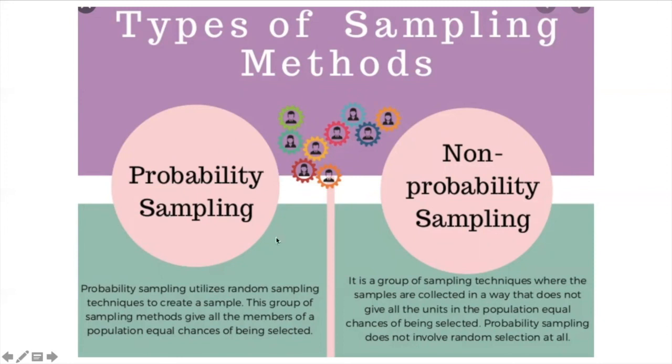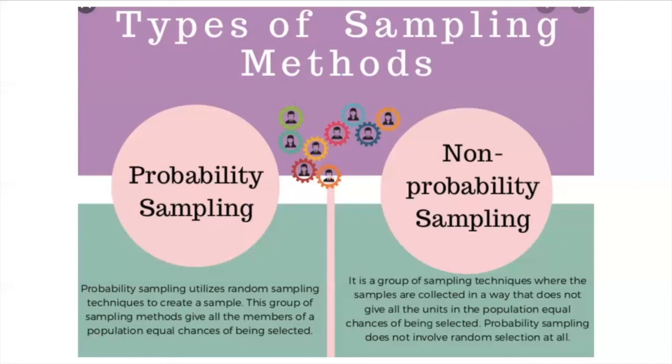Now you are all familiar with probability sampling. It utilizes a random sampling technique to create a sample, and all the sampling methods give all the members of a population an equal chance of being selected. But non-probability sampling is a group of sampling techniques where the samples are collected in a way that doesn't give all the units in the population an equal chance of being selected. Non-probability sampling doesn't involve random selection at all. So non-probability sampling is assumed to be biased sampling, and probability sampling is unbiased sampling.